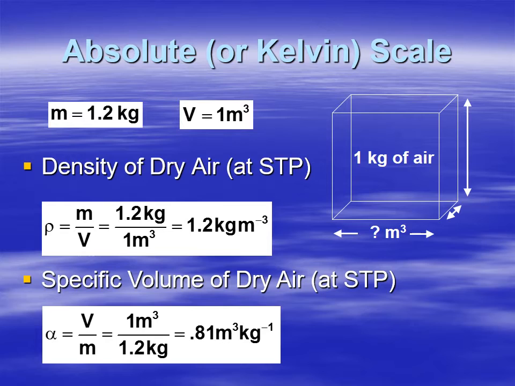So if we do the inverse of density, we'll have 1 meter cubed divided by 1.2 kilograms, which gives you about 0.81 meters cubed per kilogram. So at standard conditions, 1 kilogram of air takes up a little bit less than 1 meter cubed, about 0.8 meter cubed of volume.